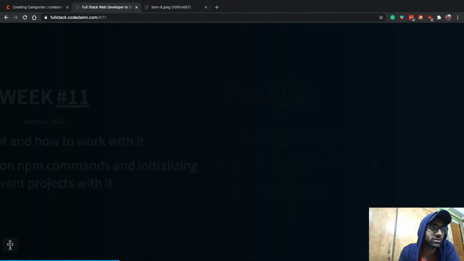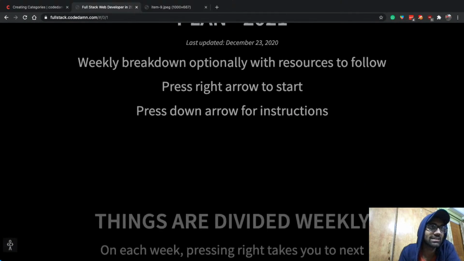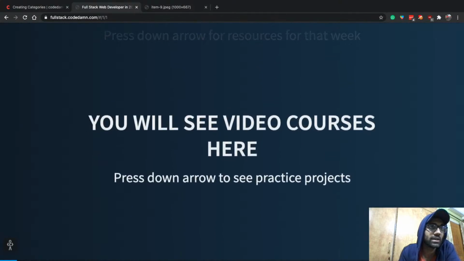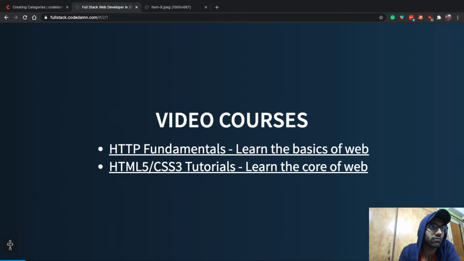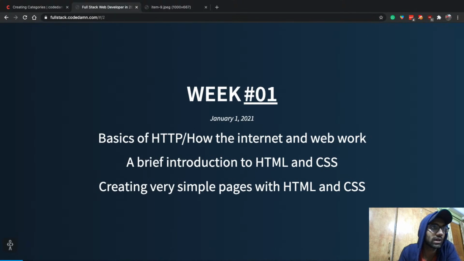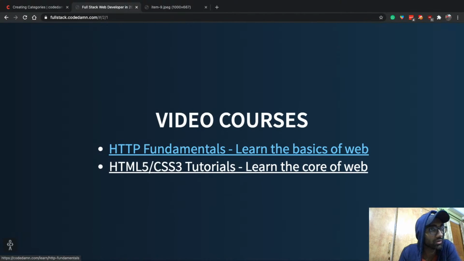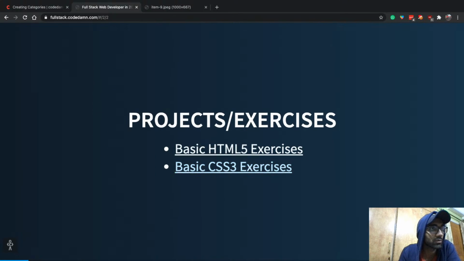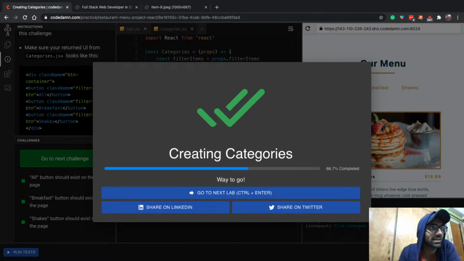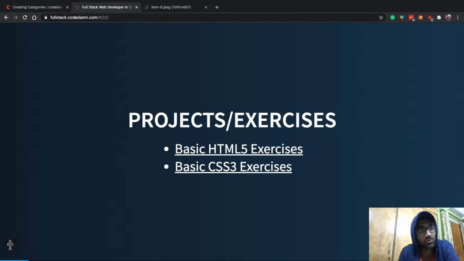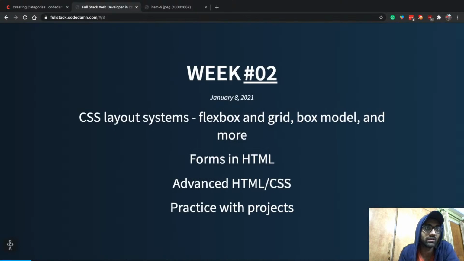The interesting thing about this deck is that it contains resources with every single week. If I say basics of HTTP, how the internet web works, I actually tell you how to complete that. Not only video courses, but also projects and exercises, just like how we are doing this project, which is an exercise. So this includes videos, projects and exercises. This is the complete deck picture.